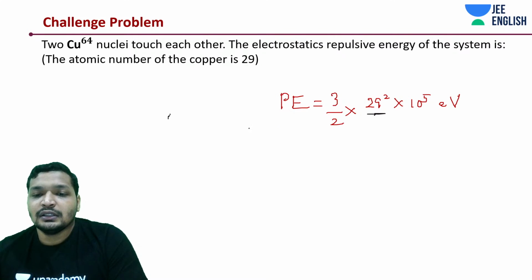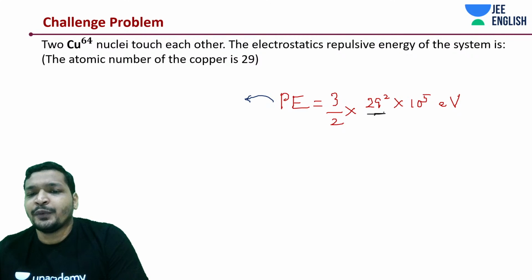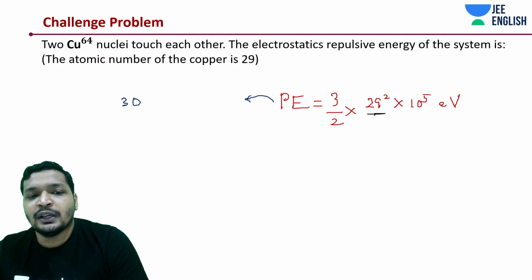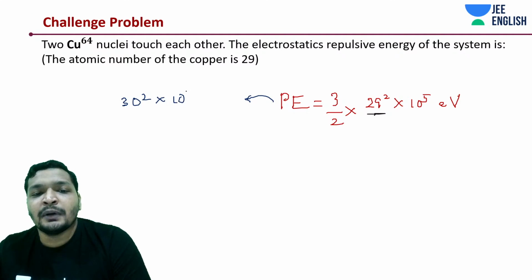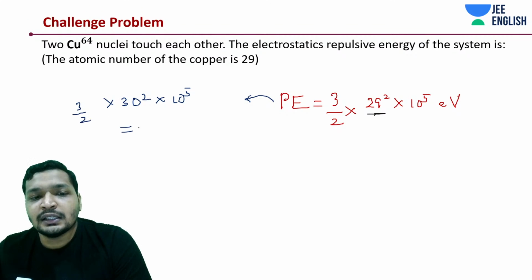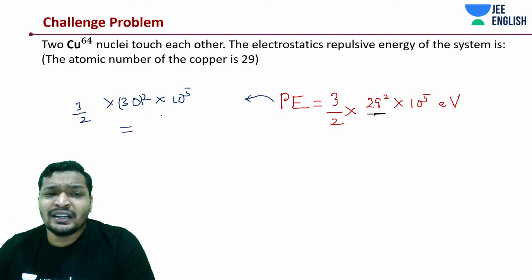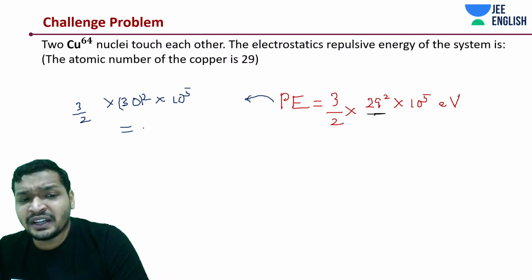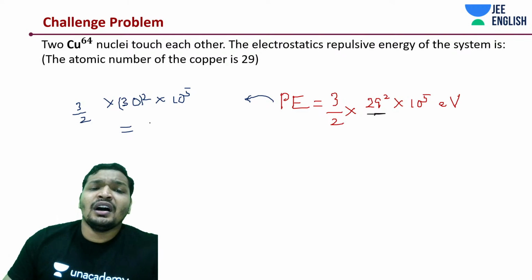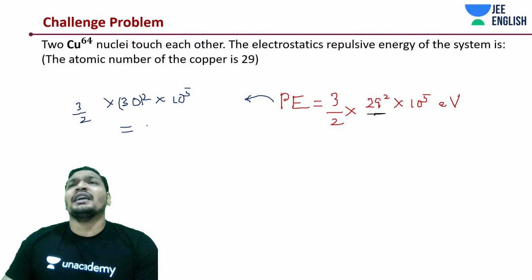Instead of 29 square, if I keep it as 30 square into 10 to the power 5 into 3 by 2, what is my answer? 30 square is how much? 900. So 900 into 3, 2700. 2700 divided by 2. What do I get?